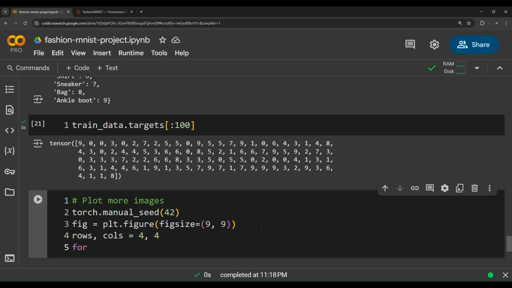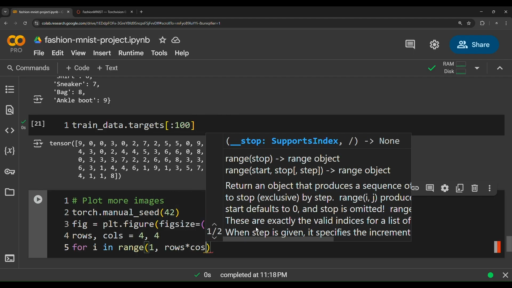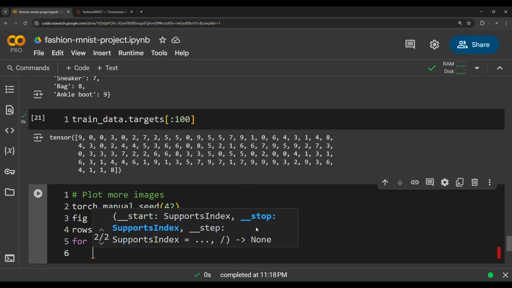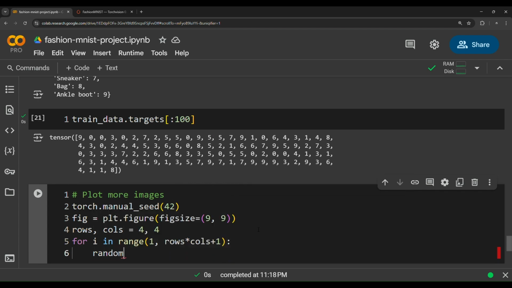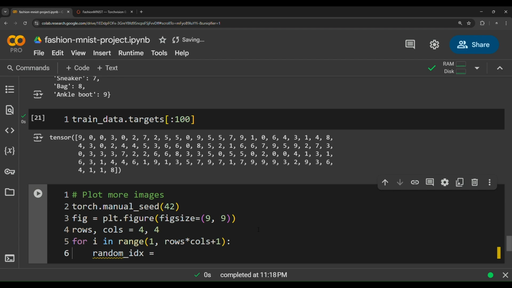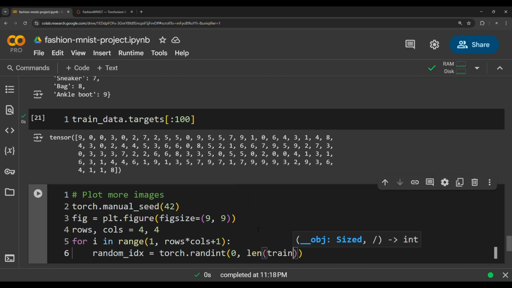So a simple for loop, for i in range, start from 1, and then rows times columns plus 1. Rows times columns is 16. Every iteration, we need to generate a random index. So random_idx equals torch.randint, start from 0 to the length of train data.